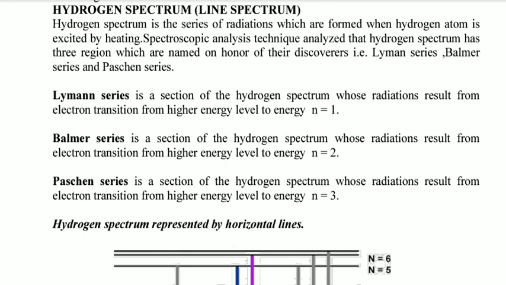Spectroscopic analysis shows that hydrogen spectrum has 3 regions which are named in honor of their discoverers: Lyman series, Balmer series, and Paschen series. It's not true that hydrogen spectrum has only 3 regions. It has more than this, but here they have analyzed these 3 regions.